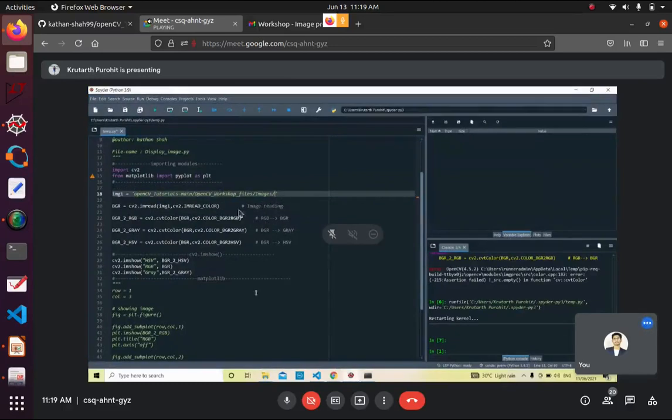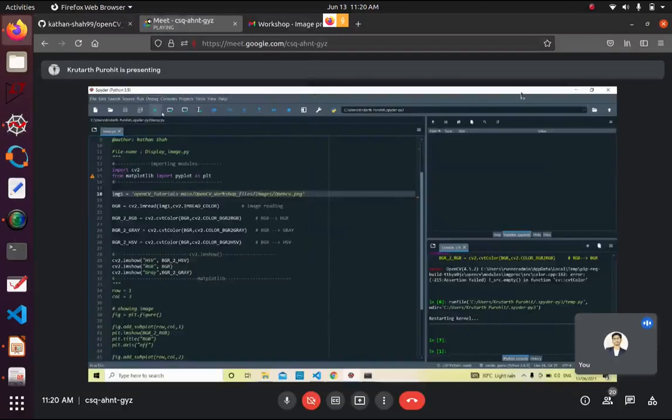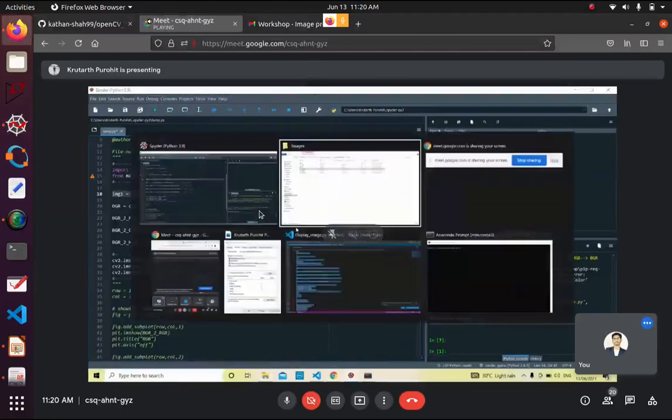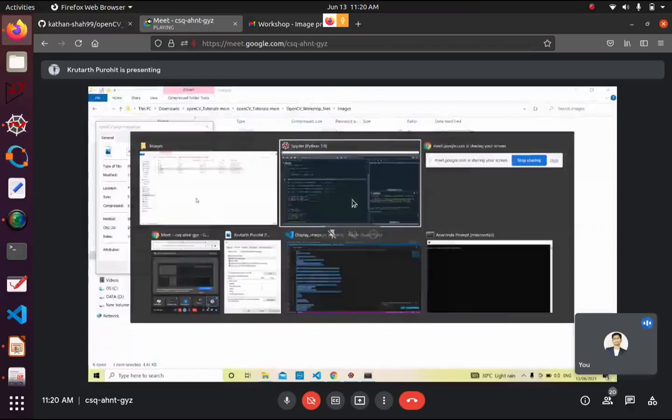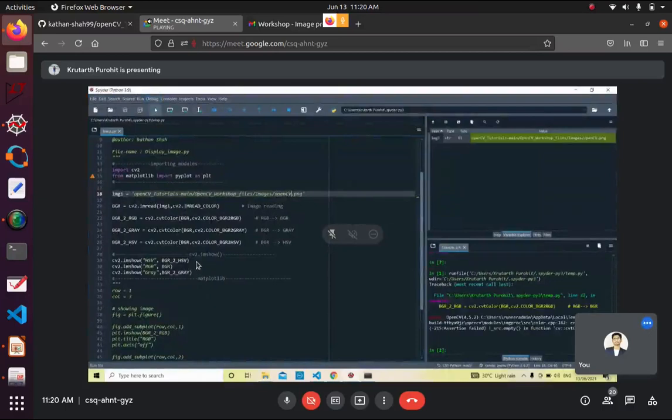O is capital, and CV is capital at the end. Okay, no problem. Now run the code. And then double slash it. Windows has this issue.